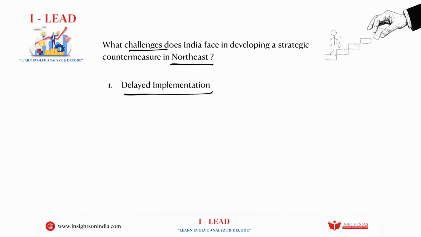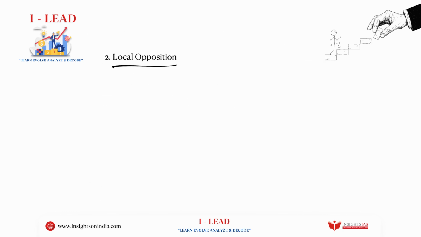But despite this proposal being made by Niti Aayog, which is a very good proposal, it's a super proposal to counter this, in our country, there is a lot of democratic process because of which we have seen little progress and very, very slow execution when it comes to this. The second one is the local opposition.